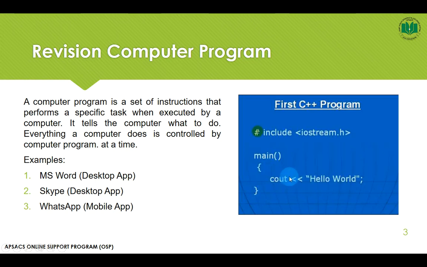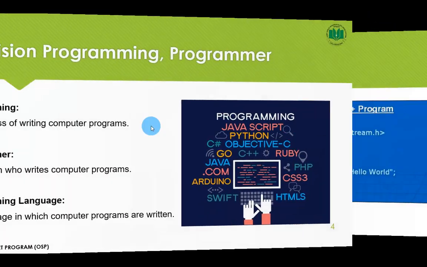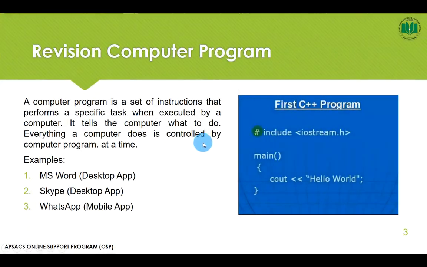We have discussed that everything a computer does is controlled by a program, and it tells the computer what to do. So if we want to tell the computer what to do, we will write it here. In this program I have told the computer to display a message of hello world on the screen. So let's execute this program.